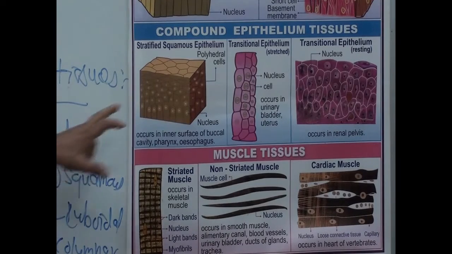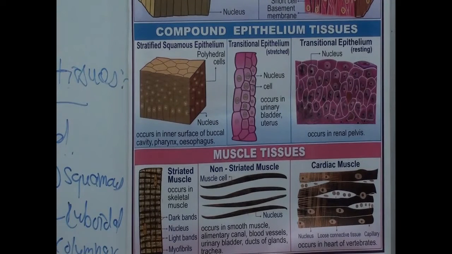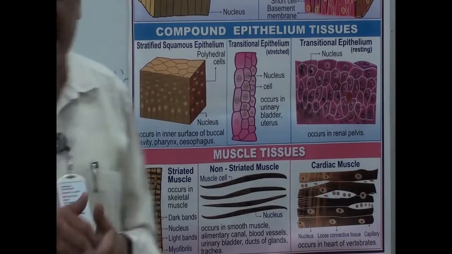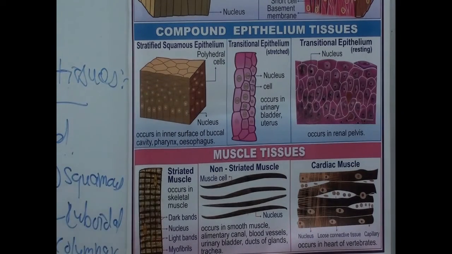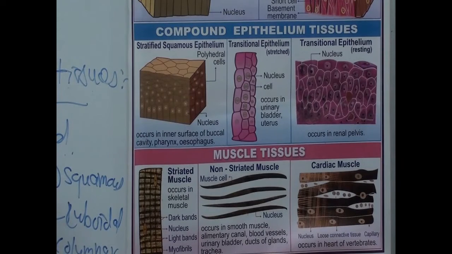Now the basal layer of the cells is the stratum germinativum. This layer undergoes mitosis, meaning new active cells are formed. For example, our body is covered with skin, which is made up of a number of layers. The basal layer is called stratum germinativum and the outer layer is called stratum corneum. The inner cells are living cells and the outer cells are dead. In between, some are living and some are dead. The outer cells are continuously removed, therefore it is a transitional type. This is about these four types of cells.